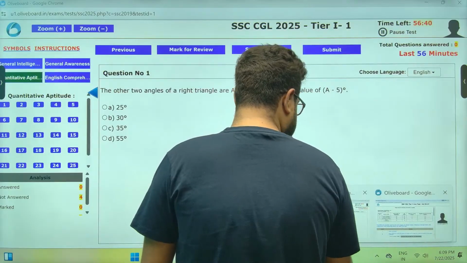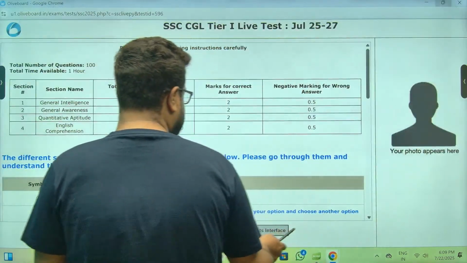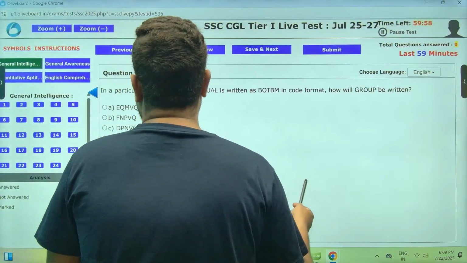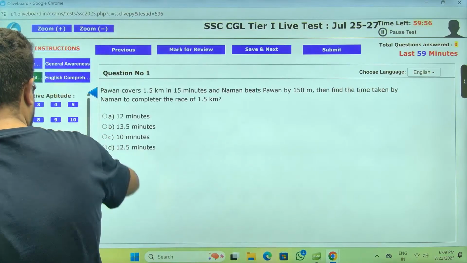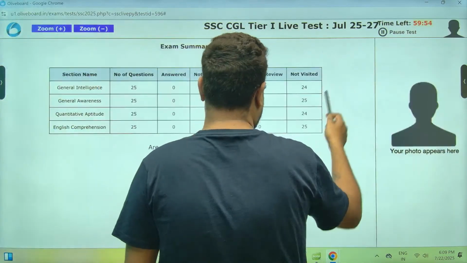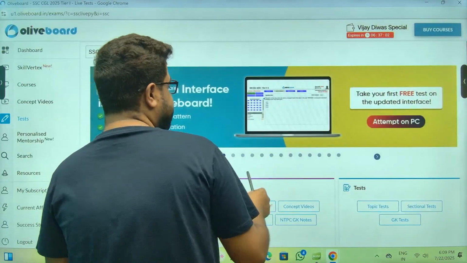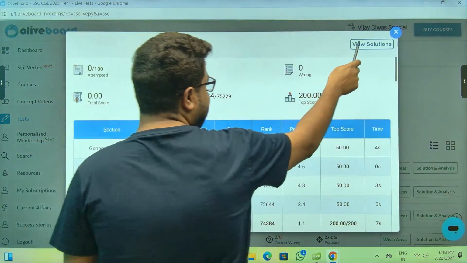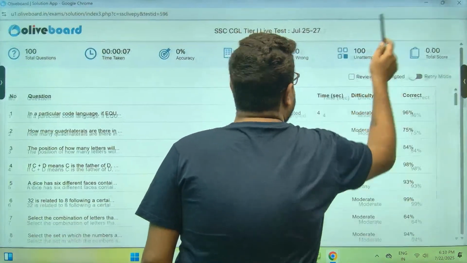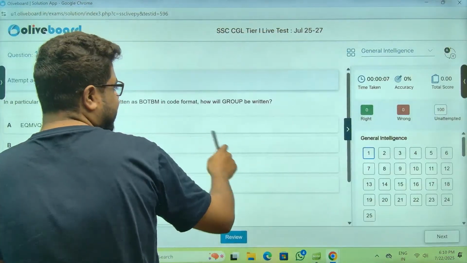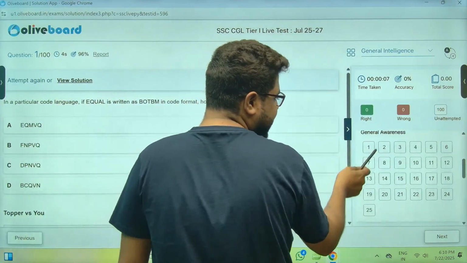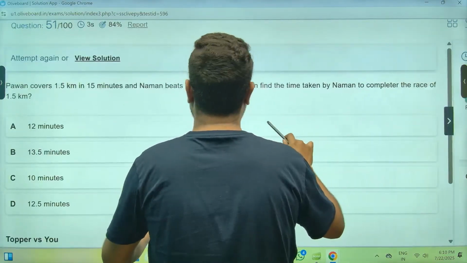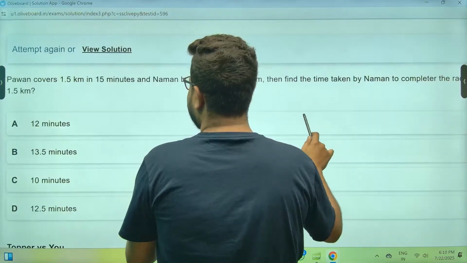Chalo. Now let us move into our live solution. So this is your mock for this week. Let me just submit this first. You see, the live mock also is on the new interface. I will also solve this for the first time. But once we submit this, this is the old interface.